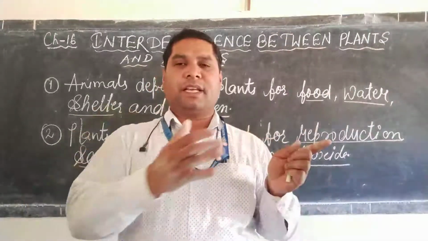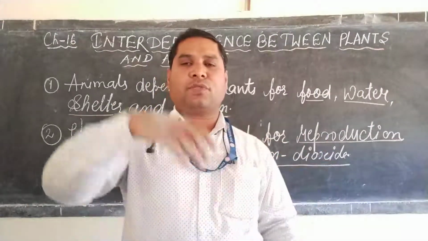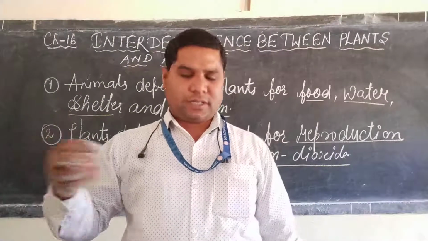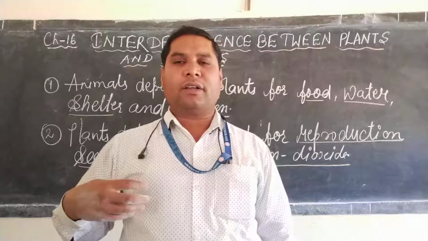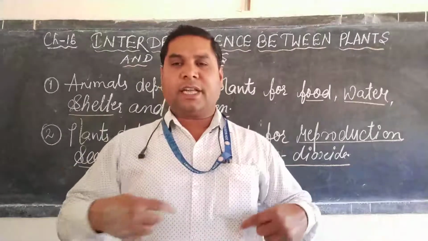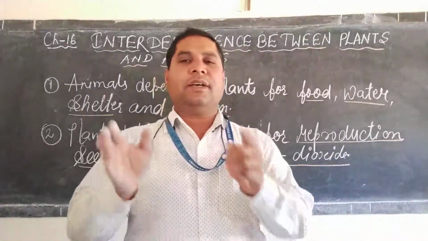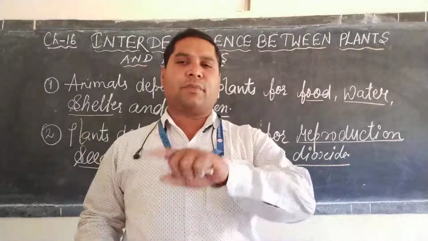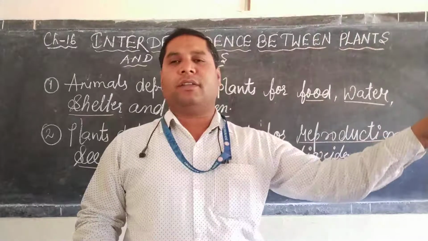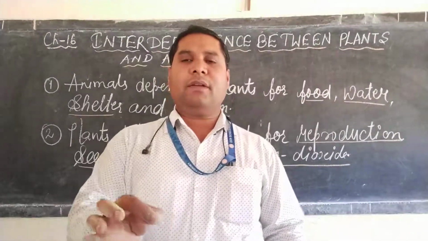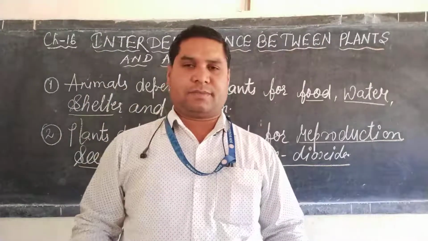We human beings carry fruit from one place to another. On animals' fur or hair, certain types of seeds attach, and in this way, with the help of animals, seeds are dispersed from their original place to another. So in this way plants depend on animals for seed dispersal.